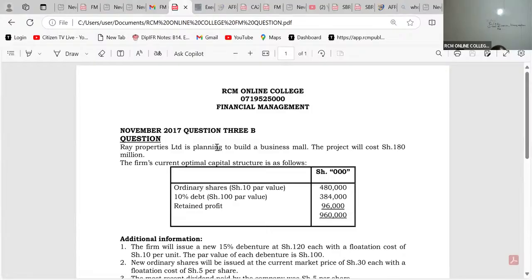So here we are. You're told Ray Properties Limited is planning to build a business mall. The project will cost 180 million. The firm's current optimal capital structure is as follows. So we have ordinary shares, 10% debentures, we have retained profit, like that.